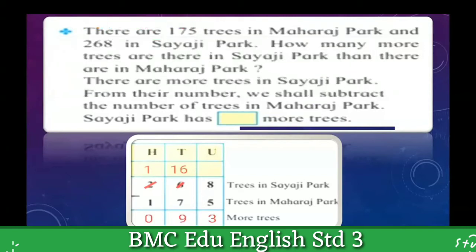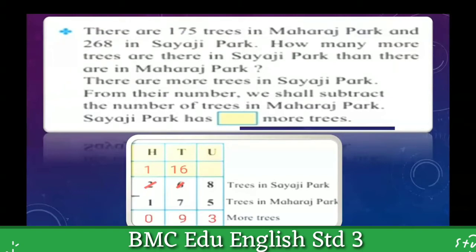I told you that you should keep in mind that poem which I showed in the first slide. Here you can see 8. We can easily subtract 5 from 8 because 5 is a small number and 8 is a bigger number. So I got 3 when I subtract 5 from 8.